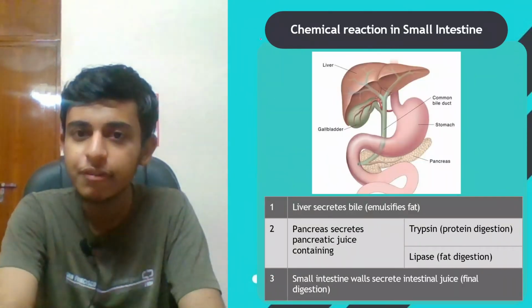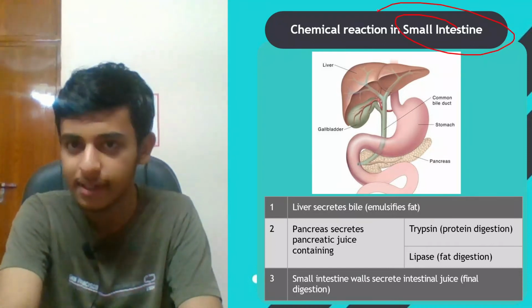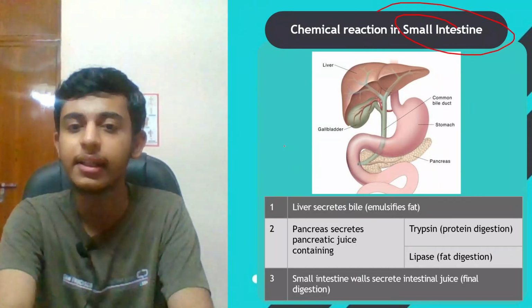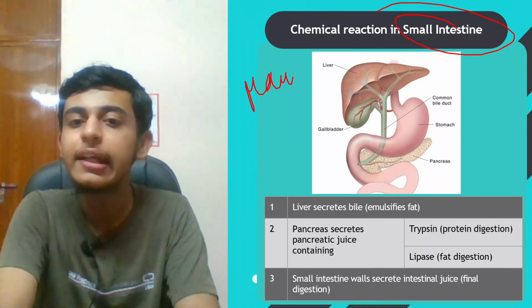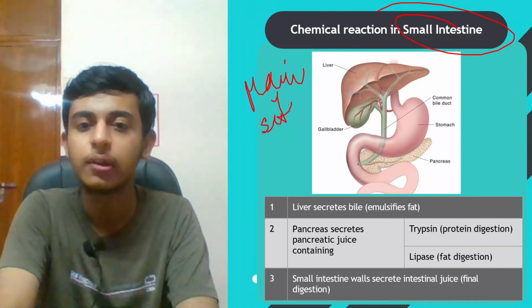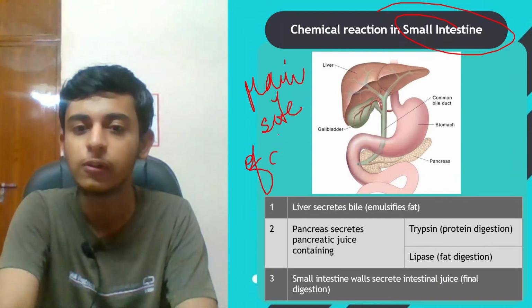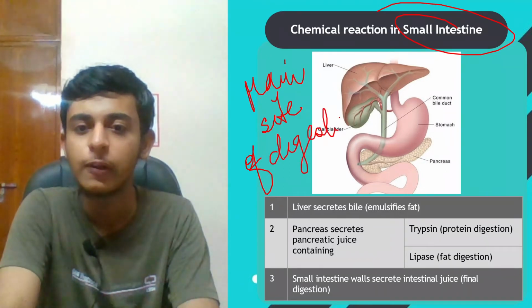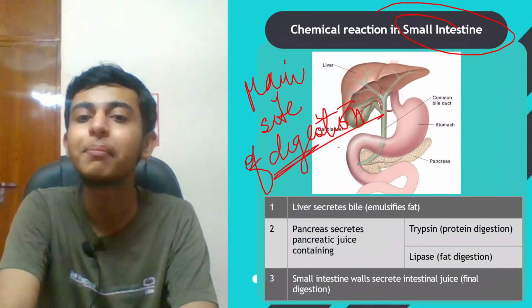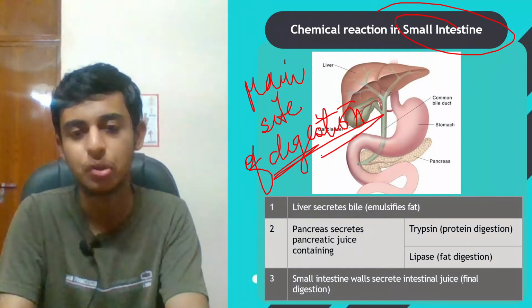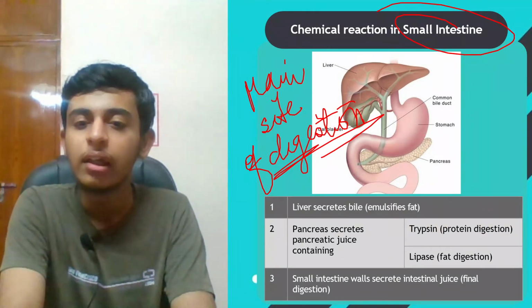फिर stomach से food आ जाता है into the small intestine. Let's understand what happens in the small intestine. It is the main site of digestion. The main site मतलब यहाँ पर डाइजेशन होता है, मेन डाइजेशन होता है। अब देखो